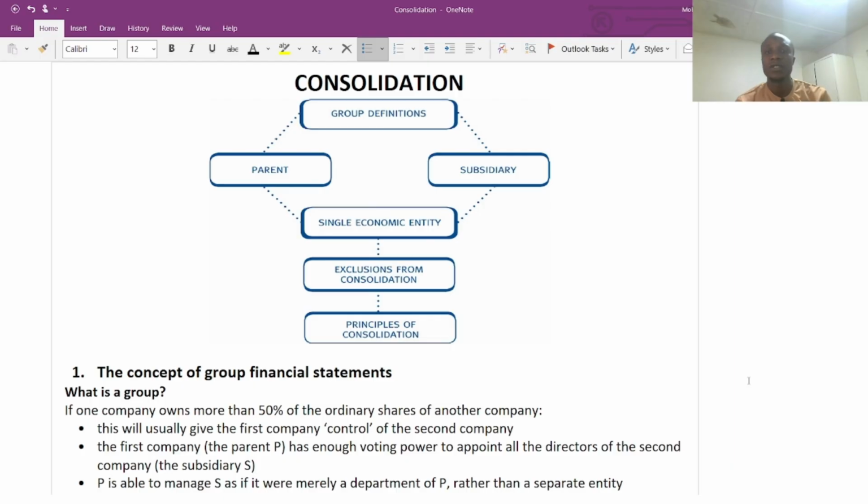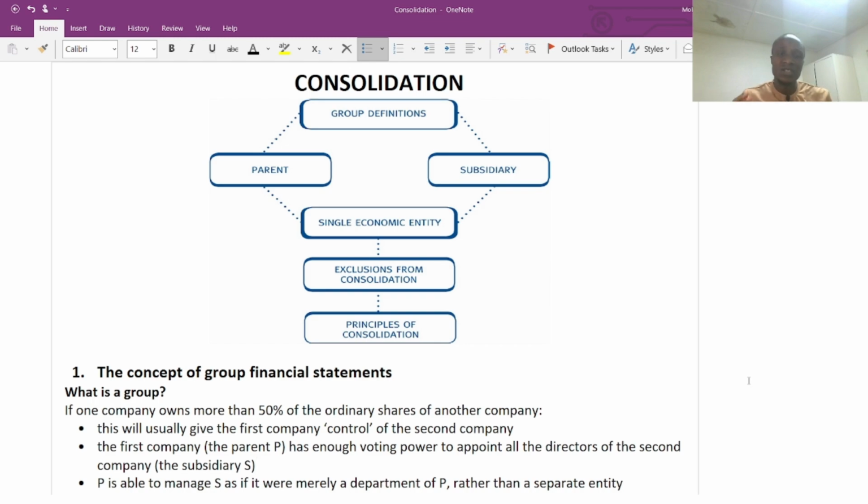So basically, today we are going to start looking at consolidation. We are going to look at the basic aspects of consolidation, the concepts that you need to know before we look at the more complex areas. So today we are going to look at the group definition, the meaning of group structure. And also, we are going to look at the relationship between the parent and the subsidiary. Why are we going to consider a company to be a parent, and why are we going to consider a company to be a subsidiary?